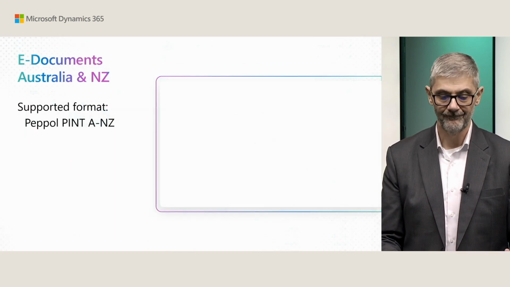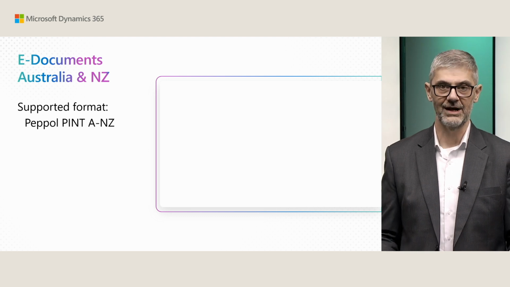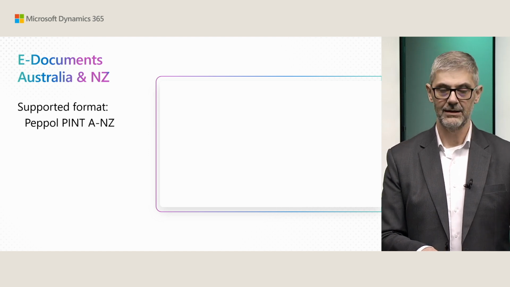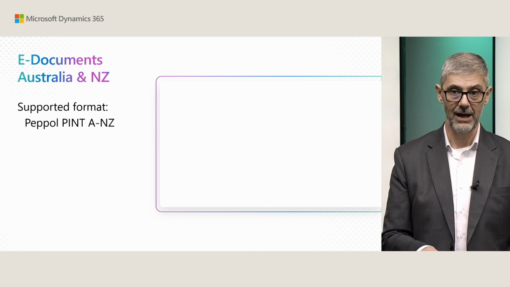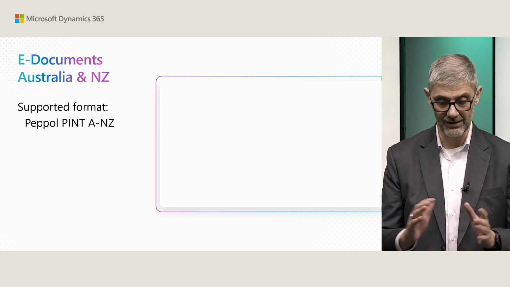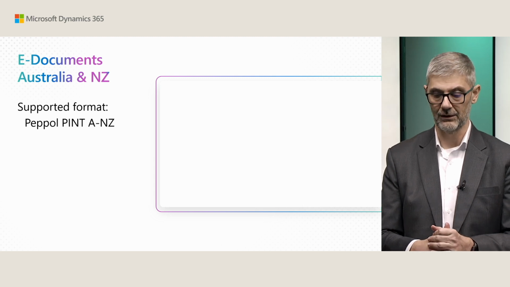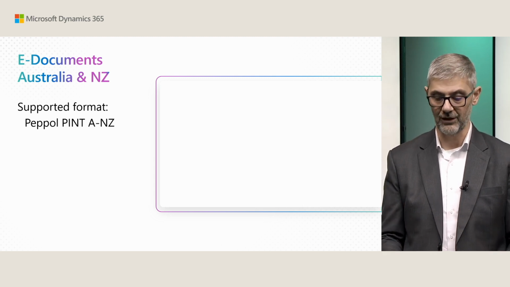And the last one, e-documents in Australia and New Zealand. As I said, PEPPOL PINT ANZ, because PEPPOL PINT is a new format. In Australia, it will be mandatory from May. You could use it earlier, but this is now a new format, and we wanted to be proactive to deliver the newest format in all countries where this is required.